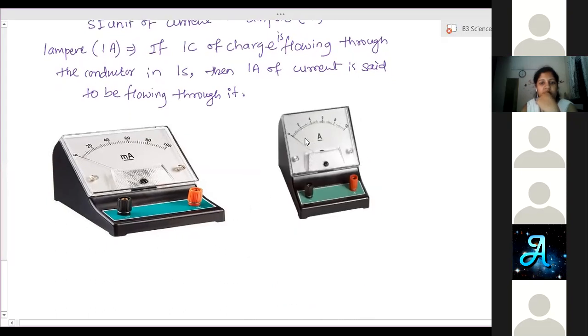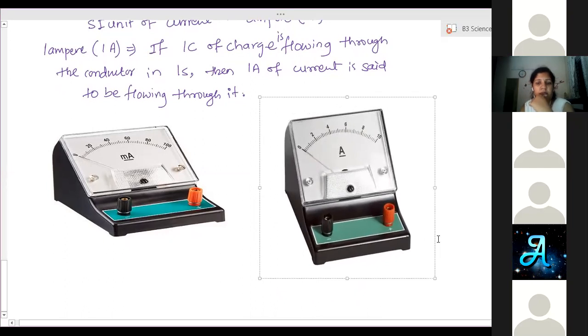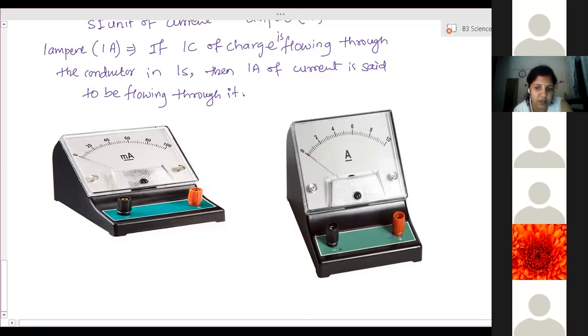So these are the devices called ammeters. Able to see? Yes, ma'am. Now here, this red and black part you can see. So this is black, which is the negative terminal, and this is the positive terminal. Here wiring we have to connect. We have to connect the wire in the circuit.